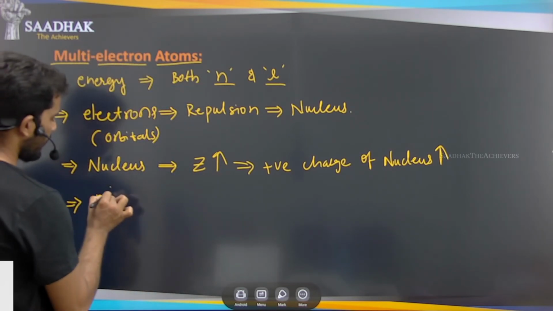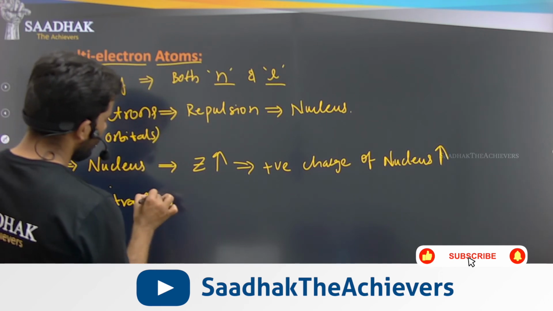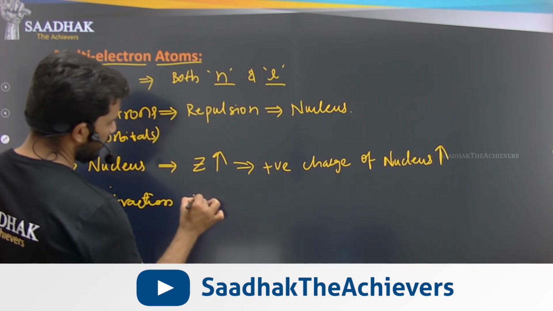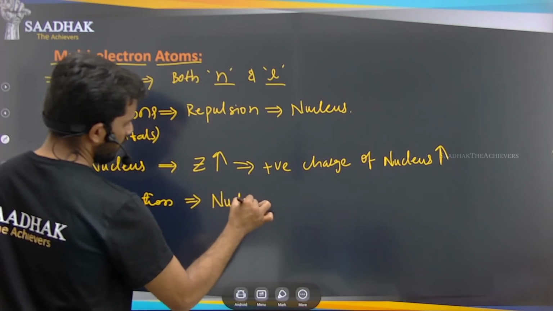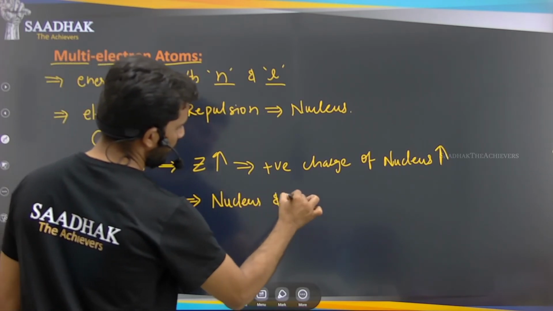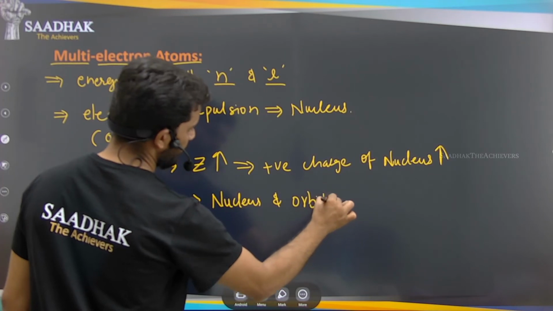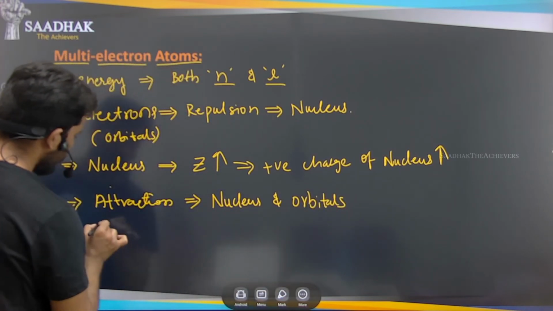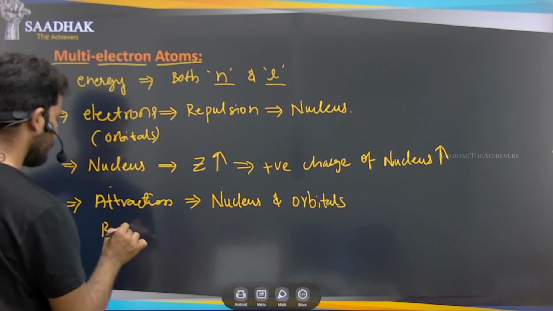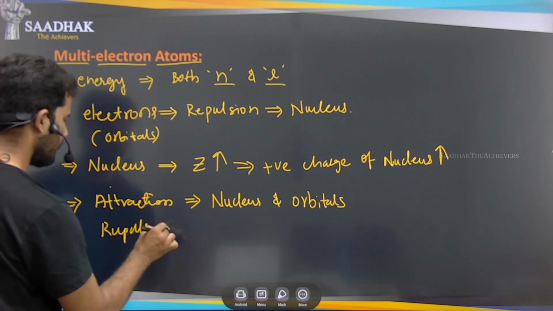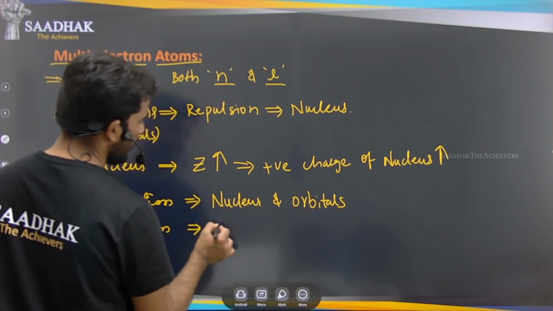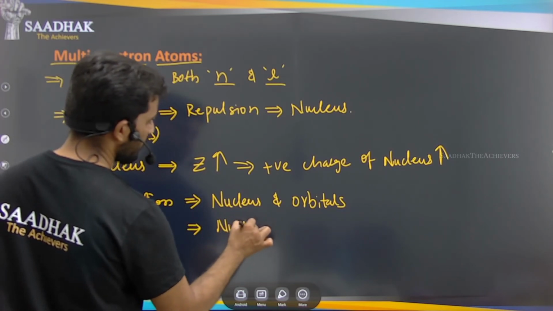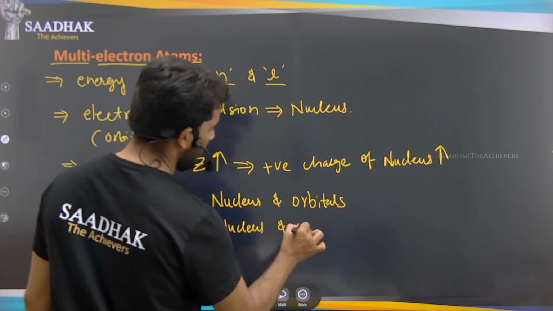The attraction is between the nucleus and the orbital, and there will be repulsion that we said. This repulsion is also there between them. So that is the nucleus and the orbitals.